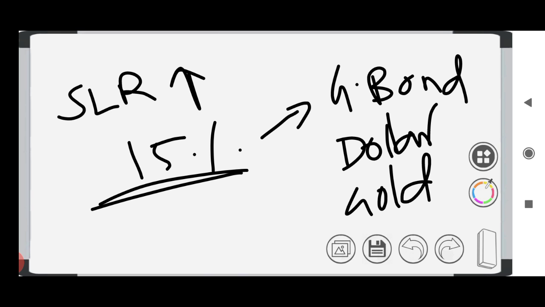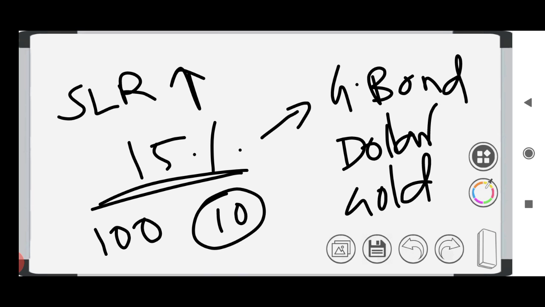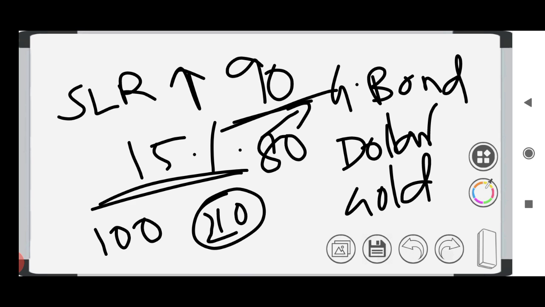This is SLR. By increasing SLR, the amount of money in the market can be reduced. Out of 100 rupees, if the bank needs to keep only 10 rupees, the other 90 rupees will be given to the borrowers. Instead, if I say 20 rupees should be kept, only 80 can be given to borrowers. So by increasing SLR also, we can reduce inflation.